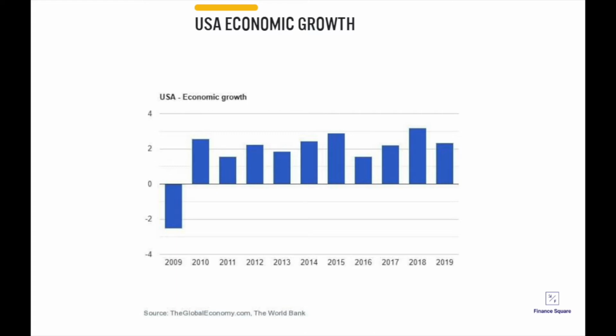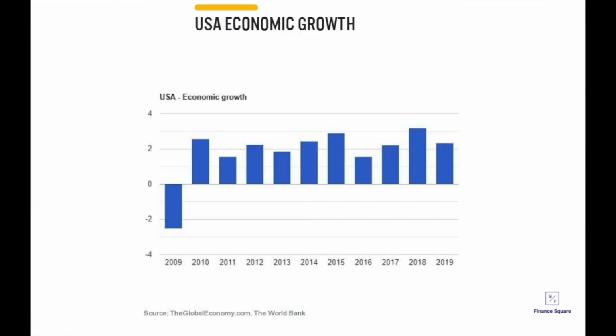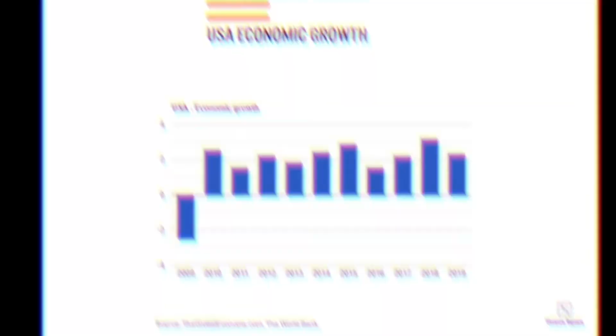If you look at 2009, it has a negative GDP of minus 2%. For those who remember, in 2008 there was the financial crisis. If you need a reminder, I highly recommend watching the movie The Big Short. If you look at the past 10 years, the average GDP growth in the US was just slightly over 2%. So we're looking now at the economic growth.